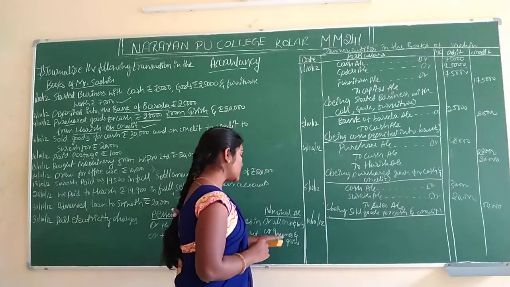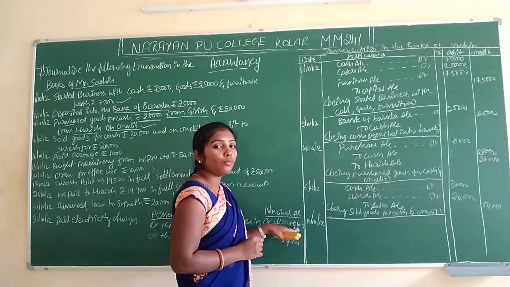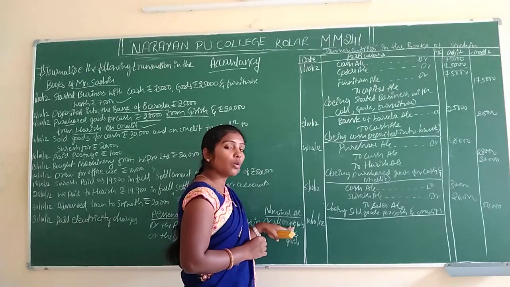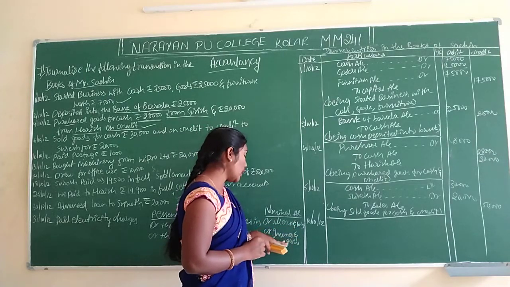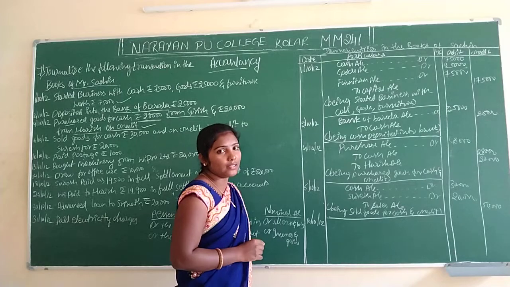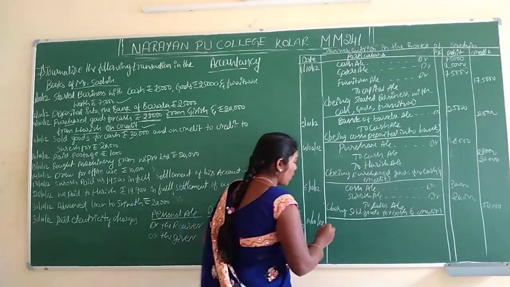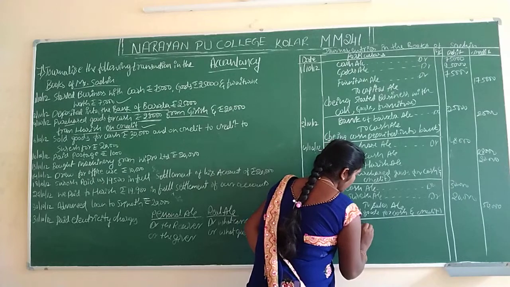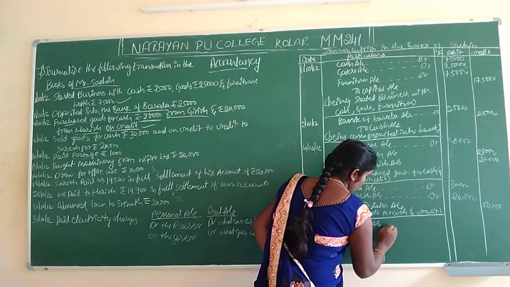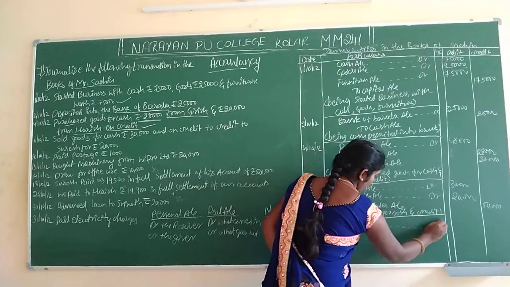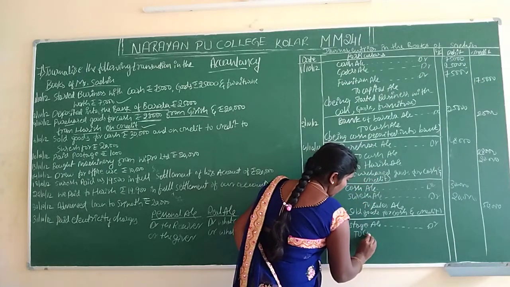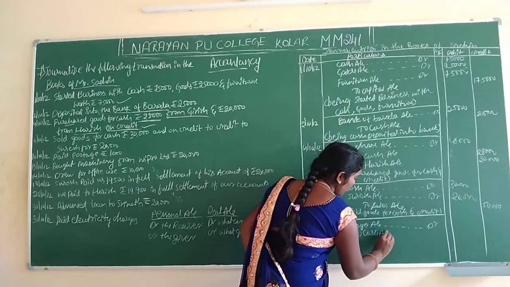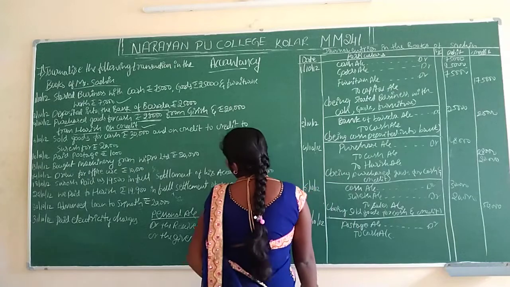We have to apply the nominal account rules here. First we have to write in the debit column expenses and losses. In the credit column, we have to write incomes and gains. First we have to write postage here. Postage account debtor to cash account. To the cash we are paying the money here.